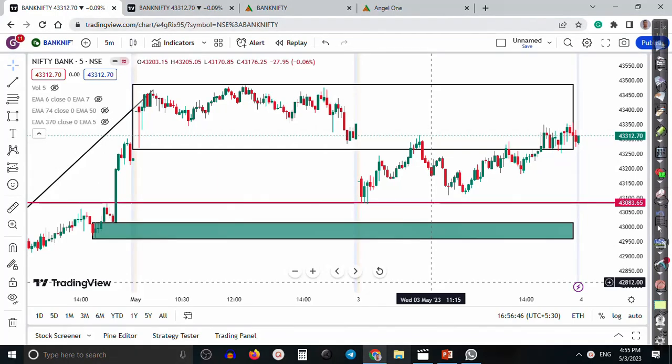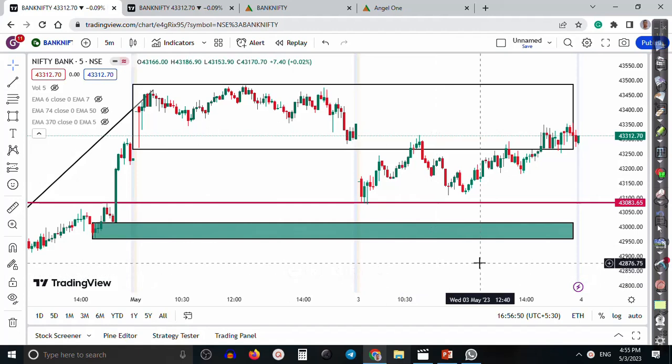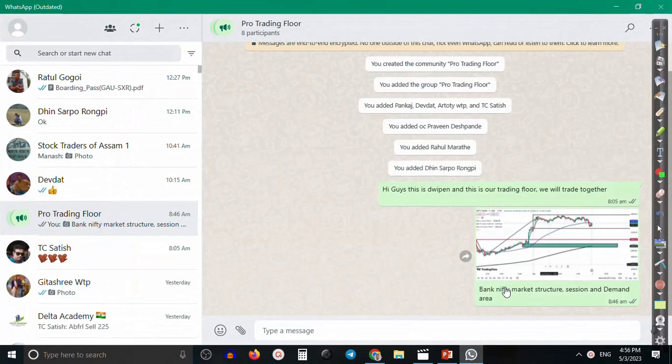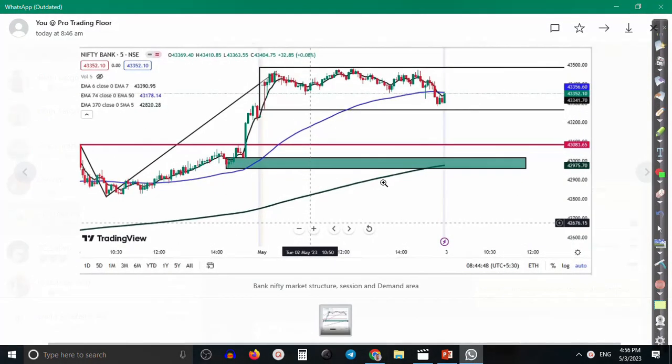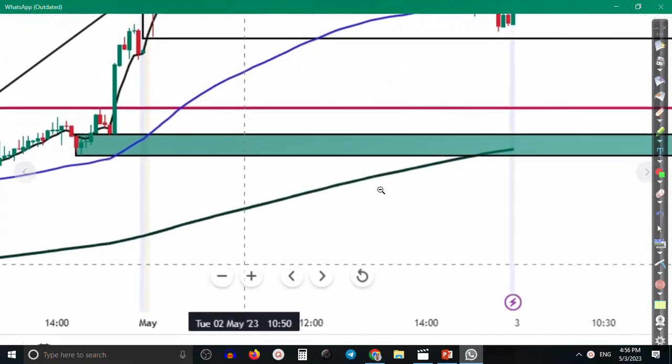Alright guys, this is Bank Nifty on the 5-minute chart. As we discussed yesterday, we are looking to buy only after a pullback. I think you remember, as I said. So today in my Telegram group, here you can see this is the Telegram channel.